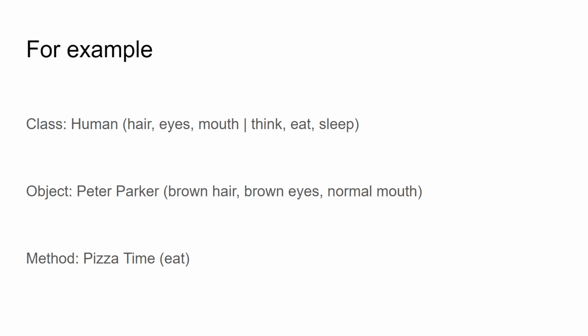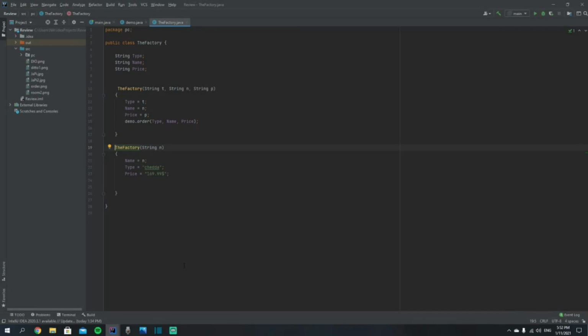Now, the object here is Peter Parker. Of course it is. He has brown hair, brown eyes, and a normal mouth. And the one method that we have for Peter Parker is pizza time, which we'll just call a variation of eat. So right now we are going to be covering constructors, overloading, and the default constructor.